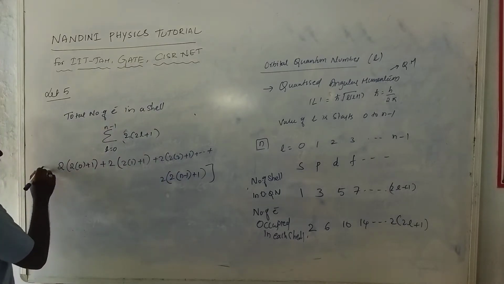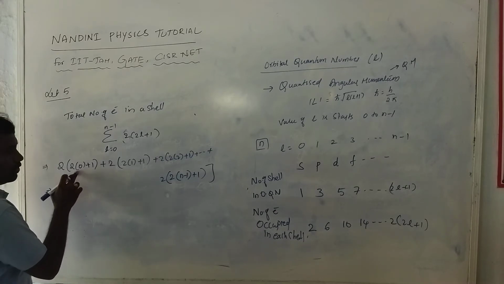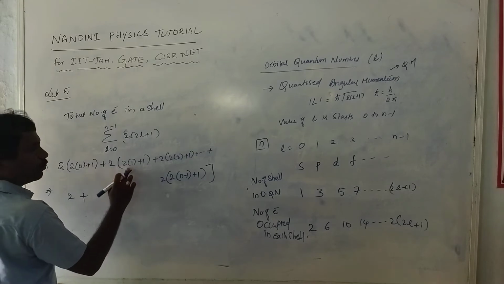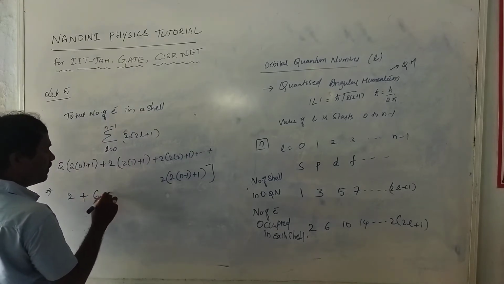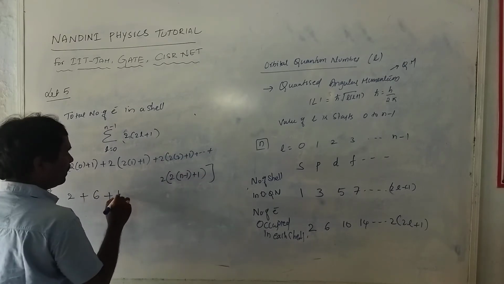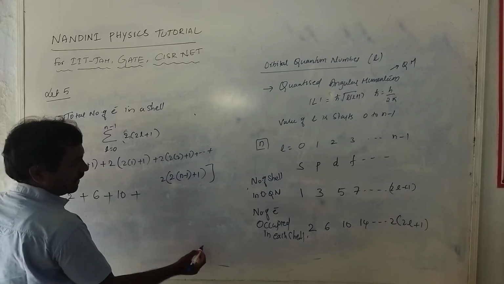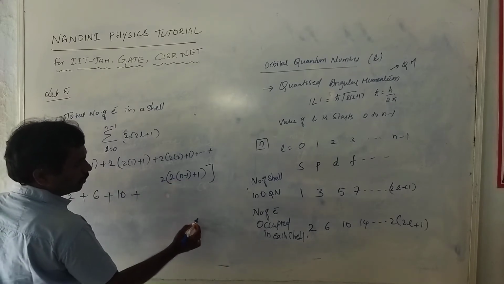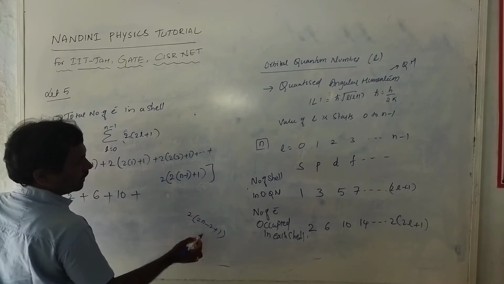Therefore this value will be 2 into 0 plus 1, that is 2 into 1, 2, plus 2 into 2 plus 1, 3 into 2, 6, plus 4, plus 5 into 2, 10, plus and so on. The last value is (2n minus 2 plus 1) into 2.